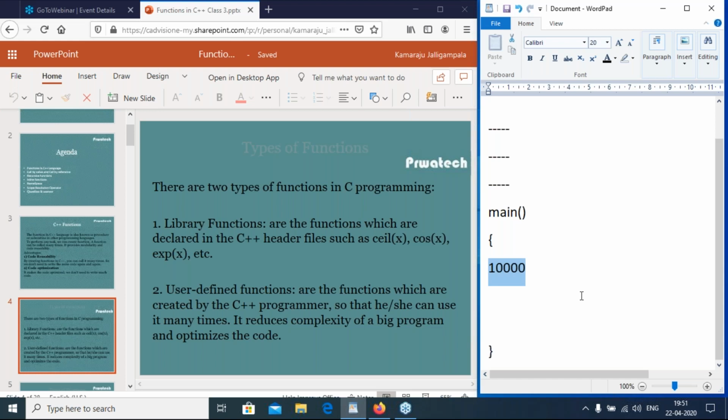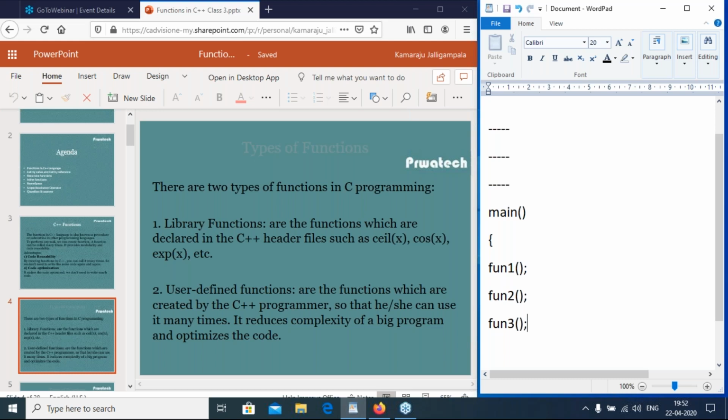So I divide 10,000 lines into function 1 having 500 lines of code, function 2 having 200 lines, function 3 having 300 lines. Divided into small functions, anyone can easily understand.